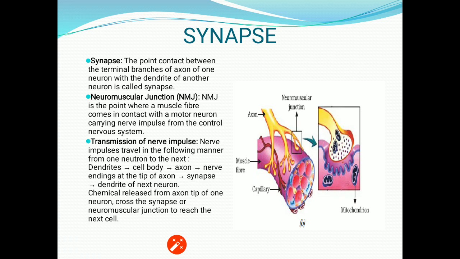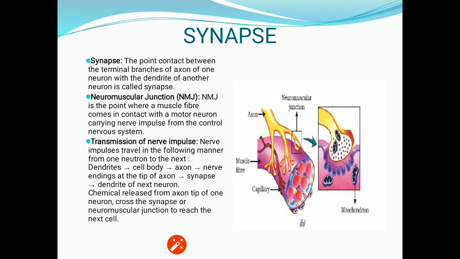Now about the synapse. The point contact between the terminal branches of the axon of one neuron with the dendrite of another neuron is called a synapse.